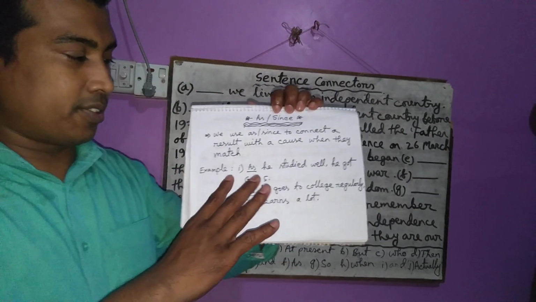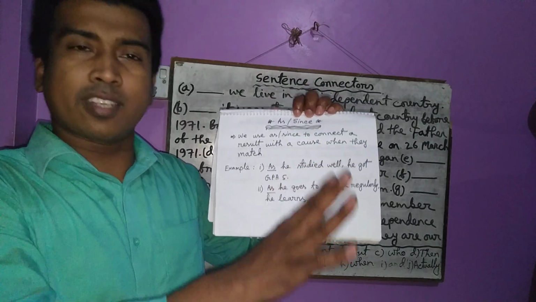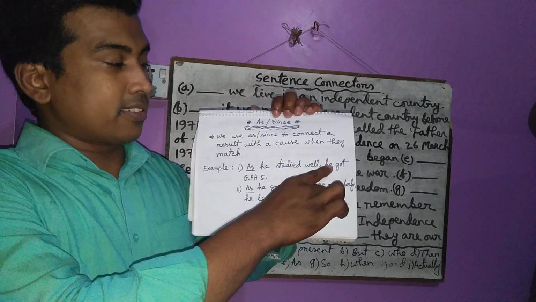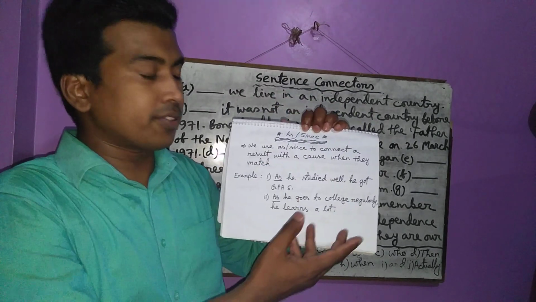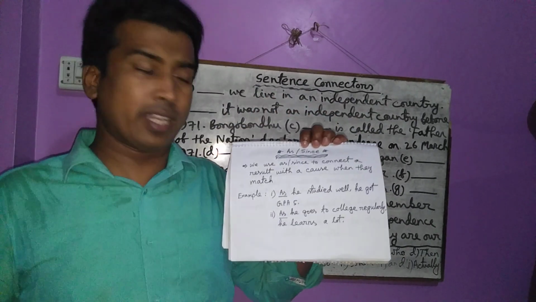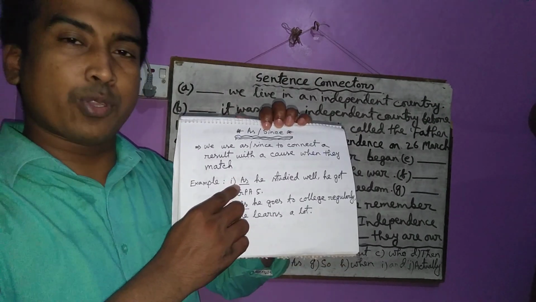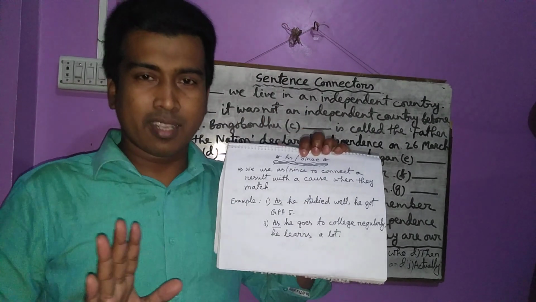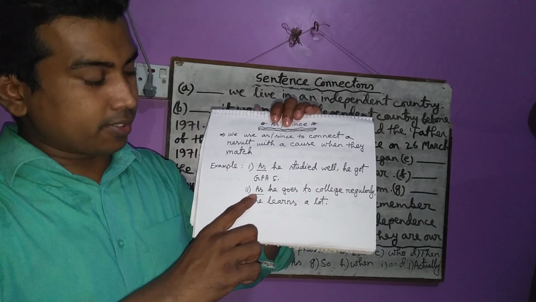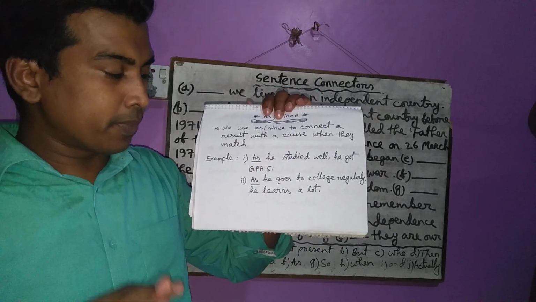For example, try to understand. As he studied well, he got GPA 5. It is a cause. He studied well. That's why he got GPA 5. It is the result. That means there is a cause and a result, and they match. You know that by studying well, you will get GPA 5. That's why I have to use "as" here. Have you understood? I think so. Then, the next sentence, look at here. As he goes to college regularly, he learns a lot.